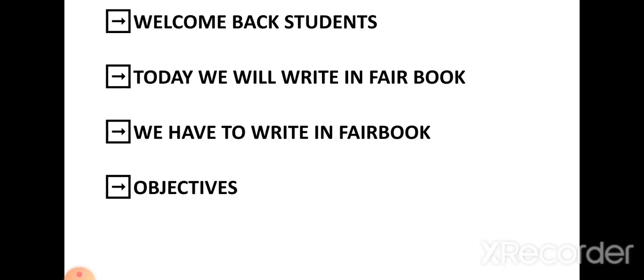Students, you have to write all the things I have made you write in the fair book. And the same thing will be homework for tomorrow: you have to write the hard words one time.